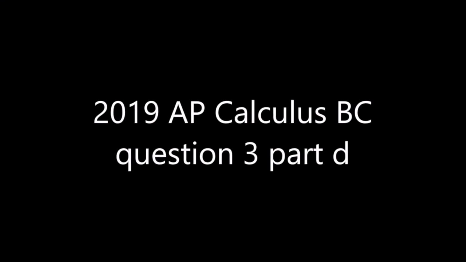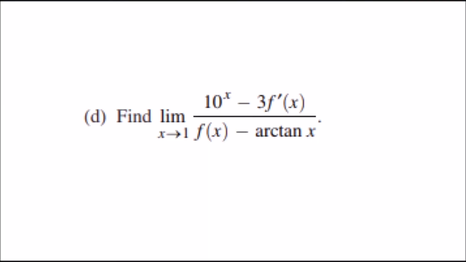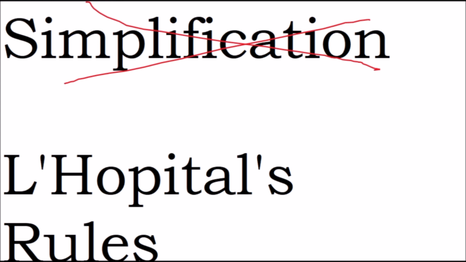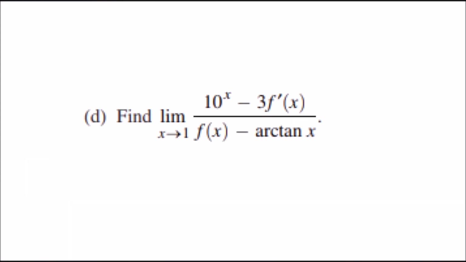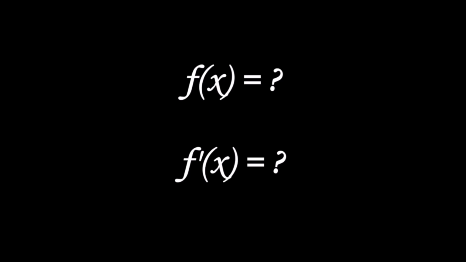And for problem D, they ask us to find the limit as x approaches 1 of 10 to the power of x minus 3 f prime of x over f of x minus arctangent of x. Wow, this problem is actually easy. The limit asks for the value that a function approaches rather than what it actually evaluates to. However, in this case, when we substitute into the function, you don't get any undefined values or indeterminate forms. The value of the limit is directly the value of the function when you plug in 1 for x. You can literally just plug in and get your answer. You just need to figure out what f of x and f prime of x are.